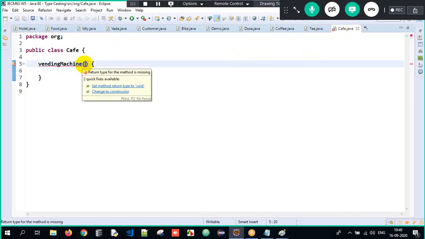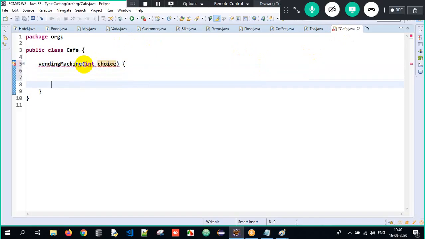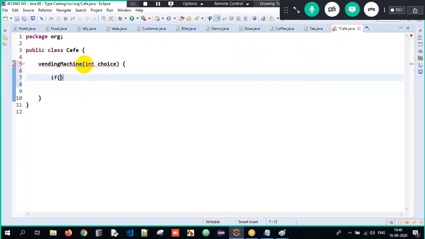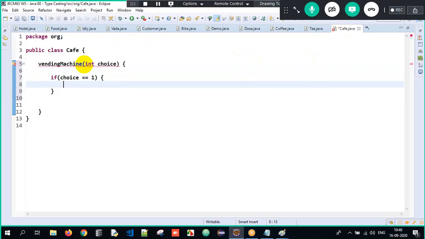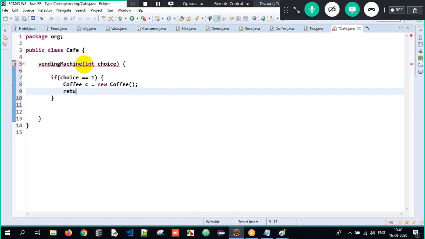Now again, same as before: int choice. If the choice is 1, you will order coffee. If choice is equal to 1, what am I supposed to do? I have to create an object of coffee and I will return the coffee object.